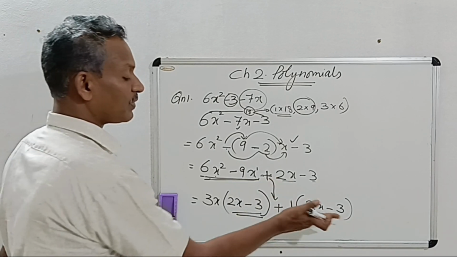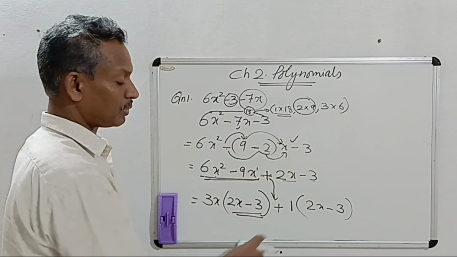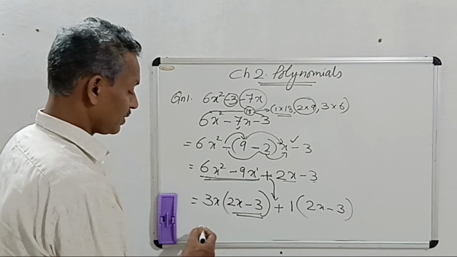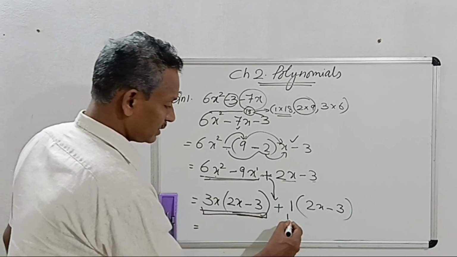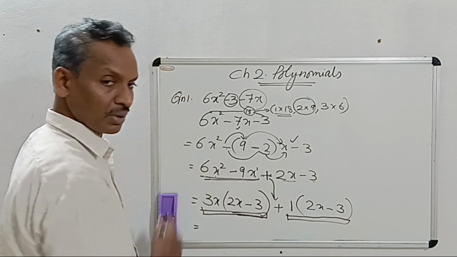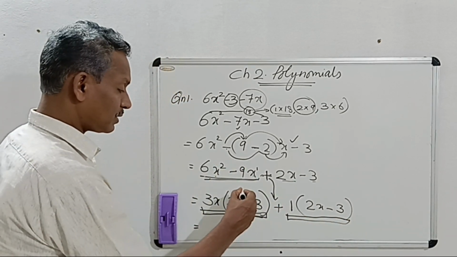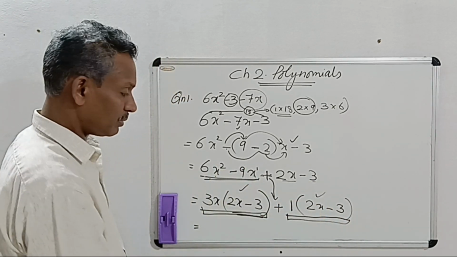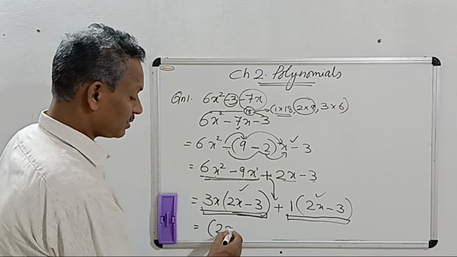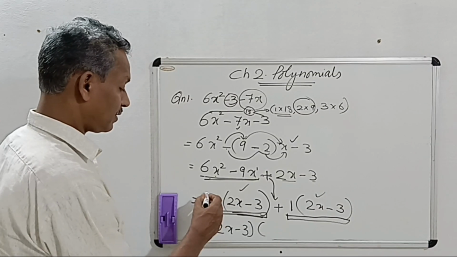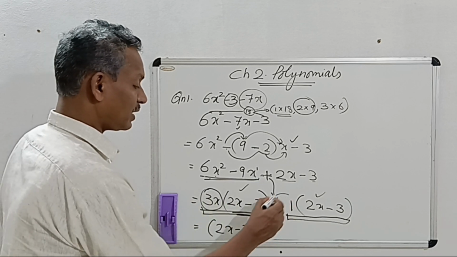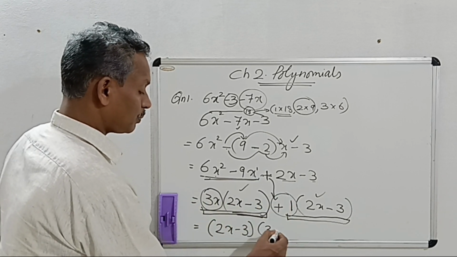If there is no difference in this step and the previous step, common factor is 1. And now take this much as one term and this is the second term. The bracket is the common factor for both of them. So take 2x minus 3 as common factor. And what is inside? Here 3x is remaining and here 1 is remaining. So 3x plus 1.